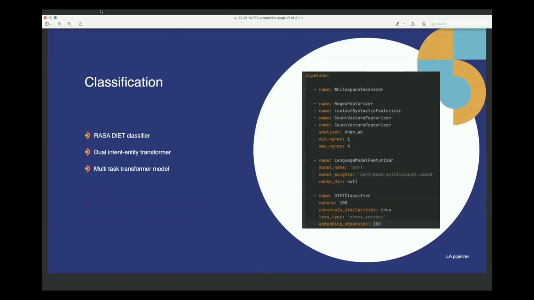The next block or processing component in our pipeline is the classifier. We are just using Rasa's DIET classifier, no investigation done here. Rasa's DIET classifier is a multitask transformer model which performs intent and entity classification together. And all in all, finally, we came up with this pipeline, which is completely language agnostic in nature. Whitespace tokenizer is language agnostic. Our featurizers are language agnostic, except for the part of speech tag. And the classifier is anyway language agnostic because it works on vectors rather than languages. So we have developed a language agnostic pipeline.